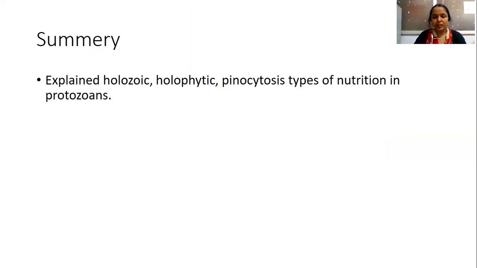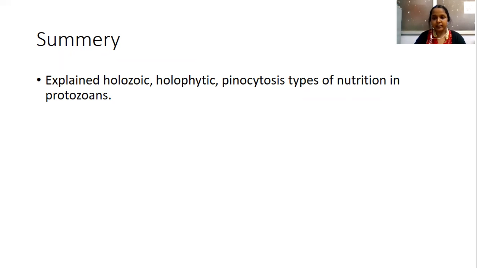These are the basic types of nutritional modes that we do see in case of protozoans. Holozoic type of nutrition is nothing but where the organism is completely of animal type, and whatever nutrients are obtained by the organism are from animal sources. So it depends on other organisms for its food and nutrition. In the holozoic mode of nutrition, we can come across five different steps: ingestion, digestion, absorption, assimilation, and egestion. These are the steps that we can see in case of the holozoic mode of nutrition.